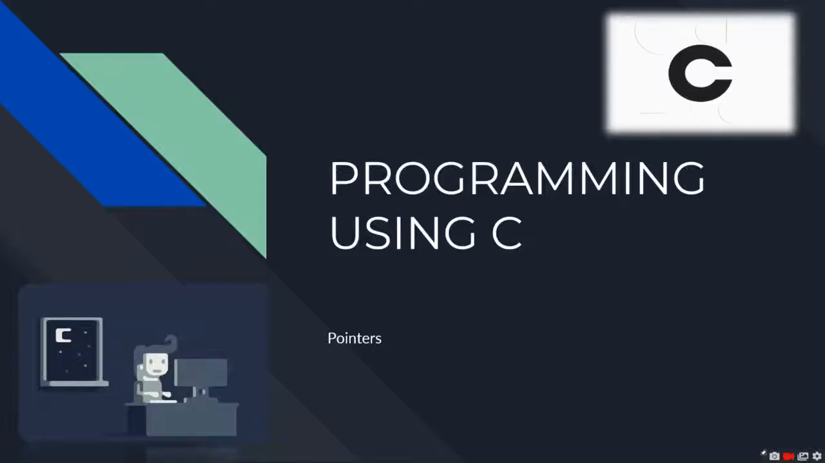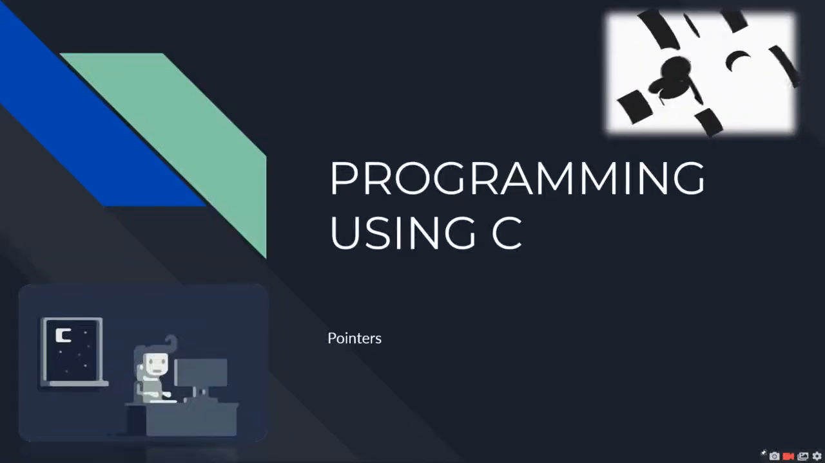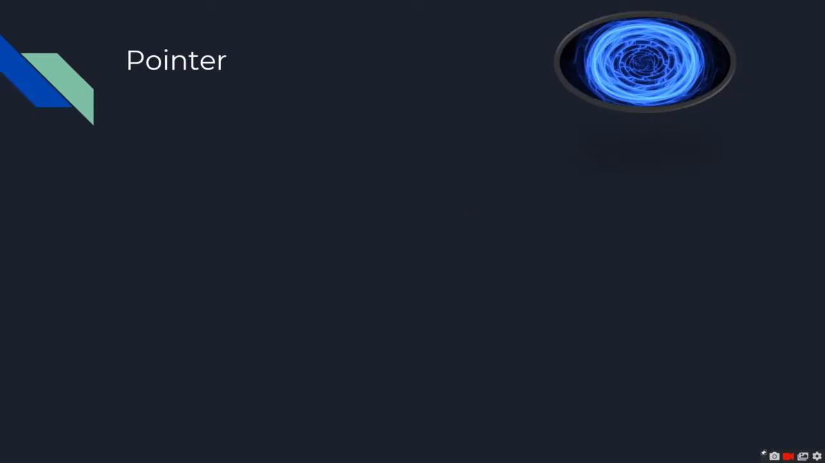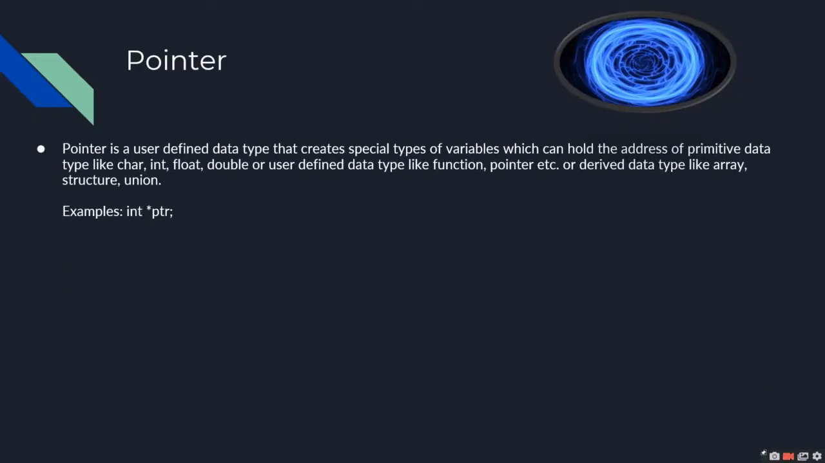Hello students. In this lesson of programming using C, we will learn about pointers. A pointer is a user-defined data type that creates special types of variables which can hold the address of a primitive data type like character, integer, float, double, or user-defined data types like function, pointer, etc., or derived data types like array, structure, union. For example, int *ptr.